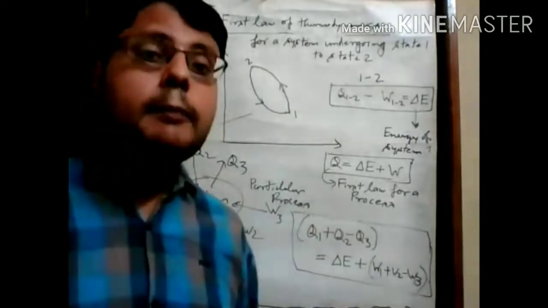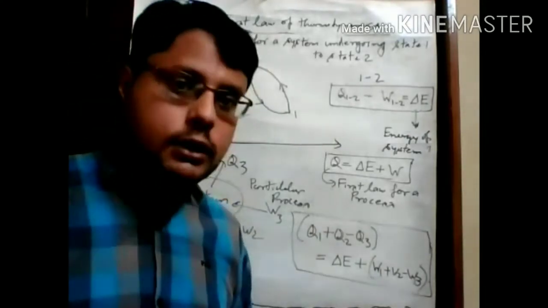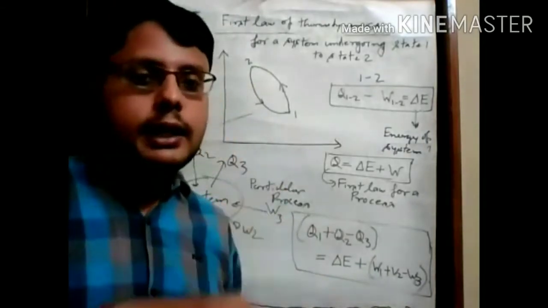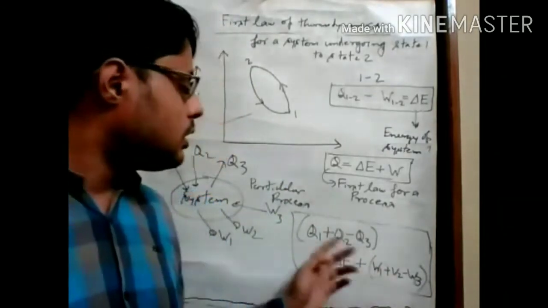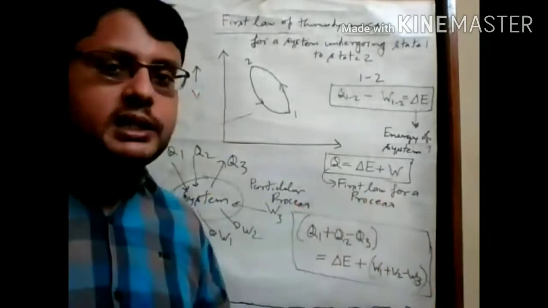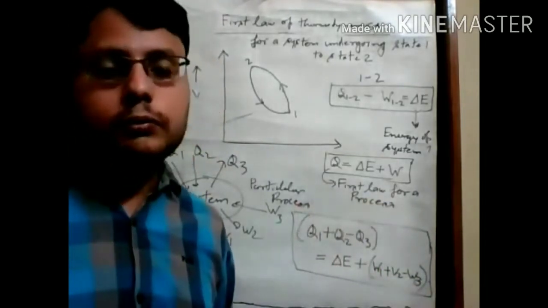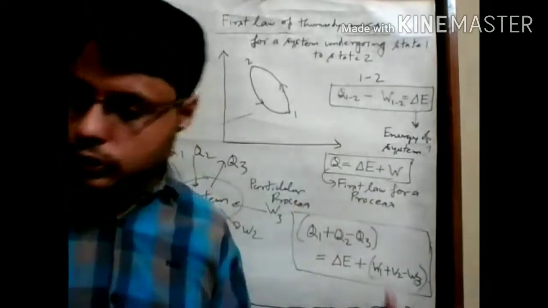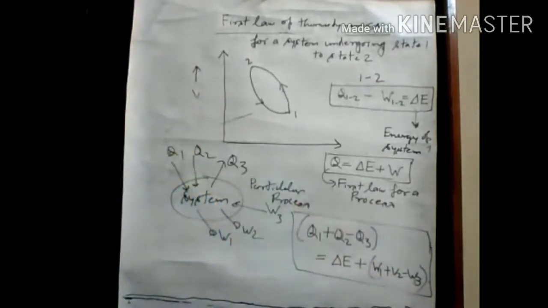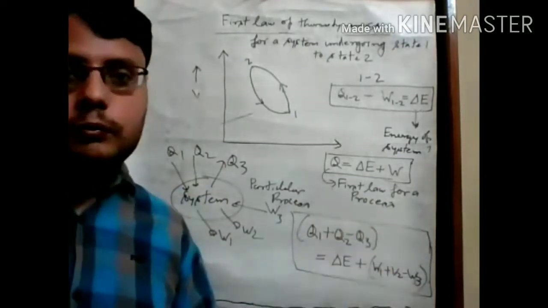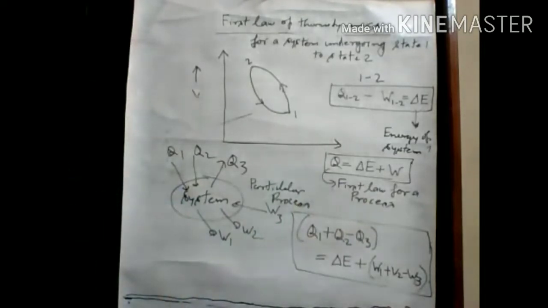And if all these types of heat transfer and work transfer are taking place inside a cycle, then we can write the cyclic integral of heat, Q1 plus Q2 minus Q3, equal to J times the sum of work, W1 plus W2 minus W3. So that's all about the first law of thermodynamics for a cycle and for a particular process.